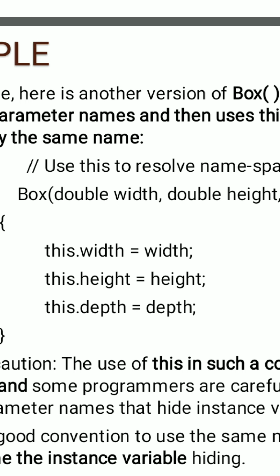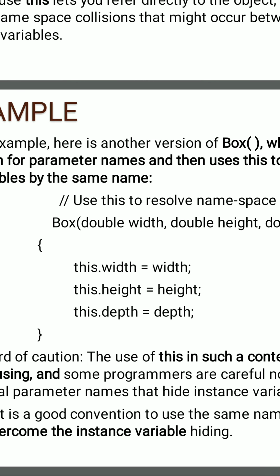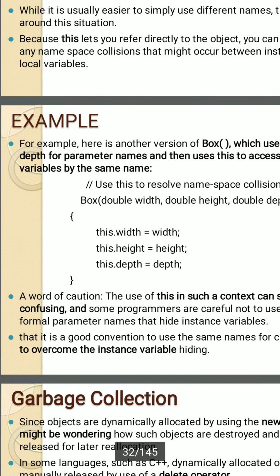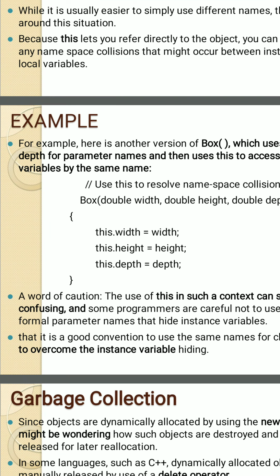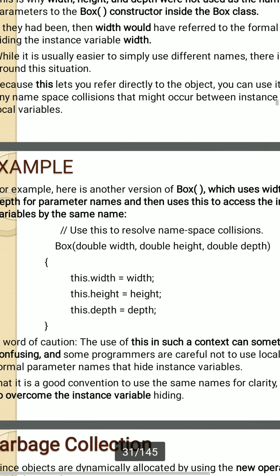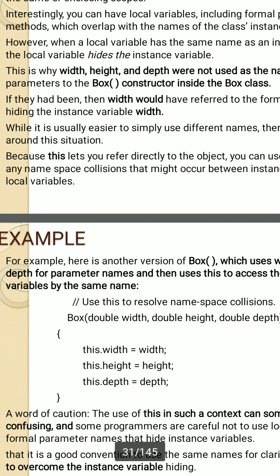Here you see this.width. The thing is that this.width is the instance variable. This.height, this.depth, all these three are instance variables, and the right side width, height, depth are the local variables. So we assign the values for the instance variables through the local variables, and this is instance variable hiding. How to avoid it? By using the this keyword, we avoid the name collision between the local variable and the instance variable. This is very important from your examination point of view.